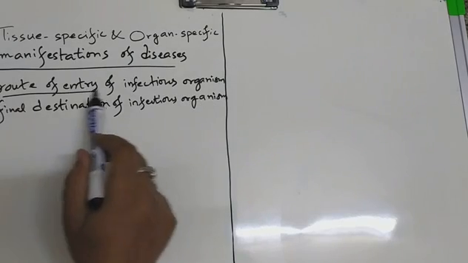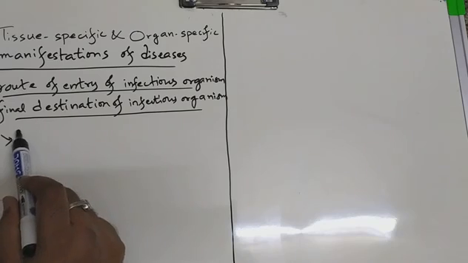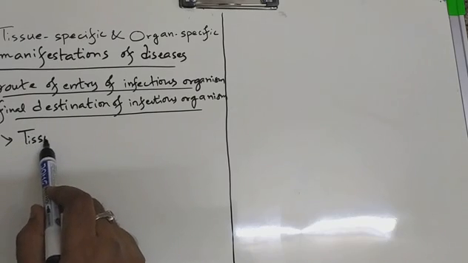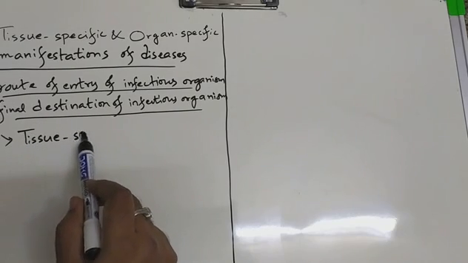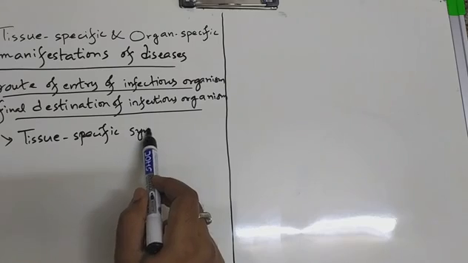So these two things are going to show tissue specific symptoms.